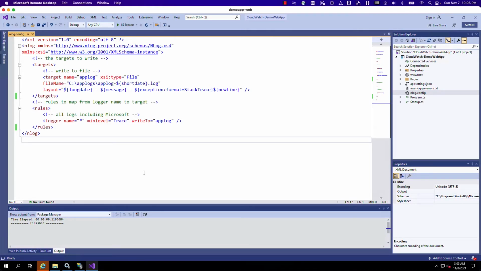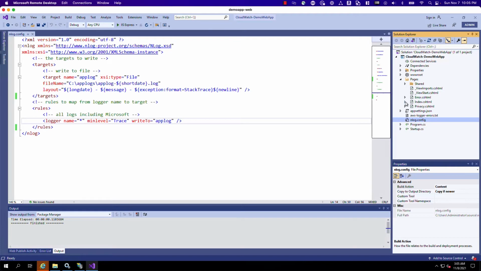Okay, so here is my ASP.NET Core 5.0 web app, and what you'll see here is I have NLog configured. I have my target, and that target is going to the file system under app logs, which is the location we were collecting logs from before in Application Insights. And it will log anything where the minimum level is trace, and it will send that. This is our rule to go to the app log there. So that's what we currently have set up here.